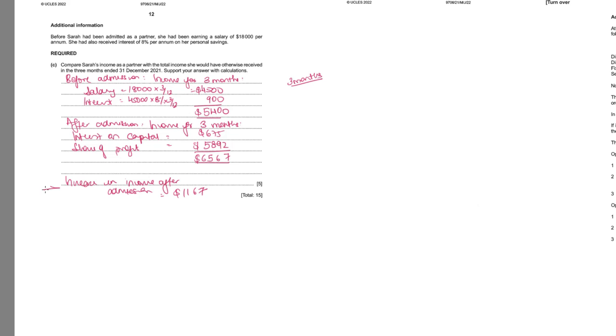Why do we have to show this? Because they're clearly telling you to compare. The moment they tell you compare, you have to compare it and tell whether it is an increase after admission or decrease in income after admission.